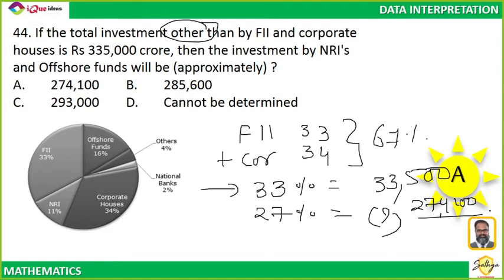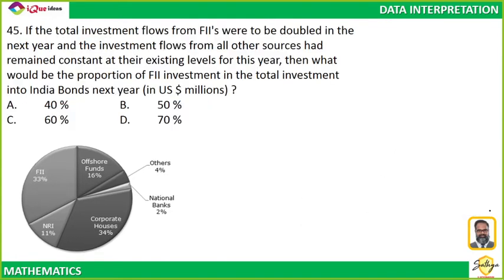To get this, easy था. चलो, if the total investment flow from FII were to be doubled in the next year and the investment flow from the other sources remained constant at the existing level, then what is the proportion of FII in the total investment?